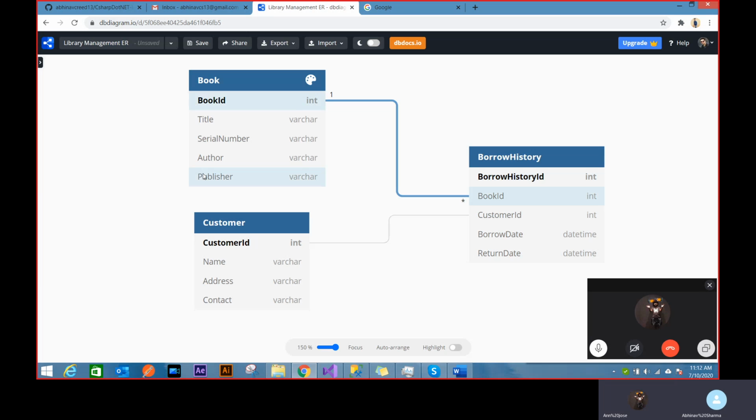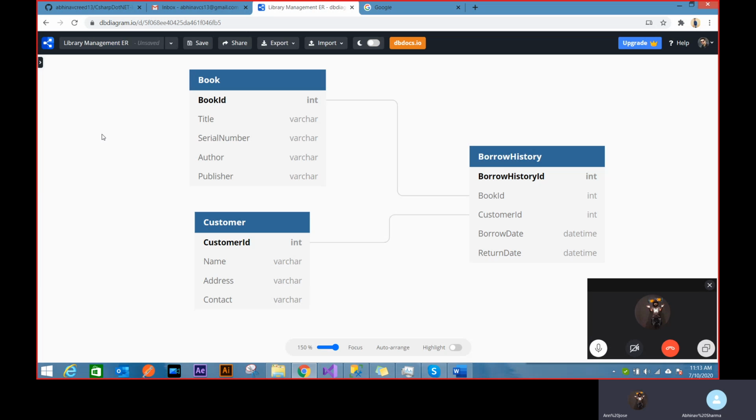What is the name of this tool? This is DB Diagram.io. It's just a website. You can create free DB diagrams here. And you will be seeing that throughout these entities that I'm exploring, I won't be dealing with the database at all. My whole application will be running using Entity Framework.